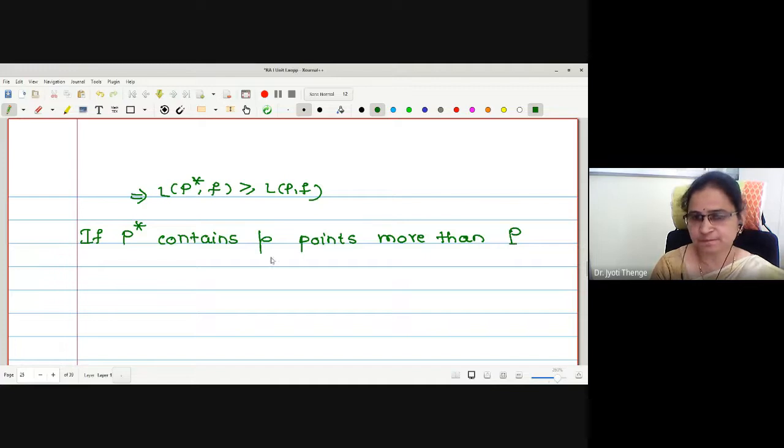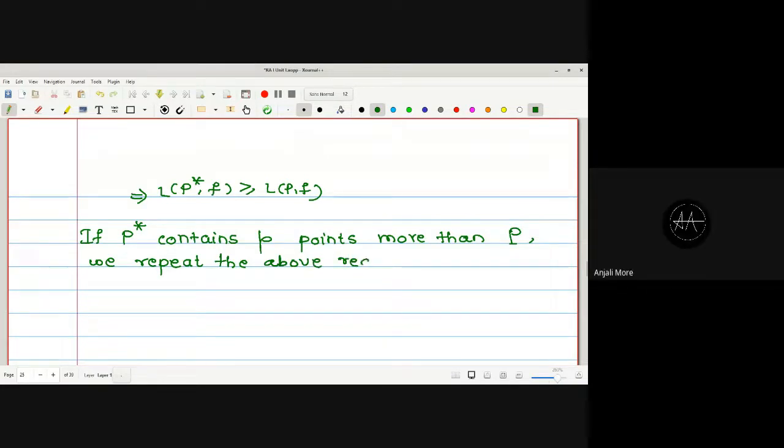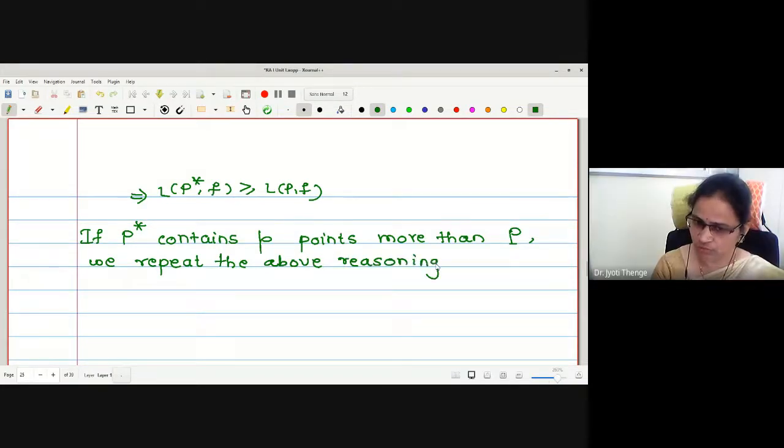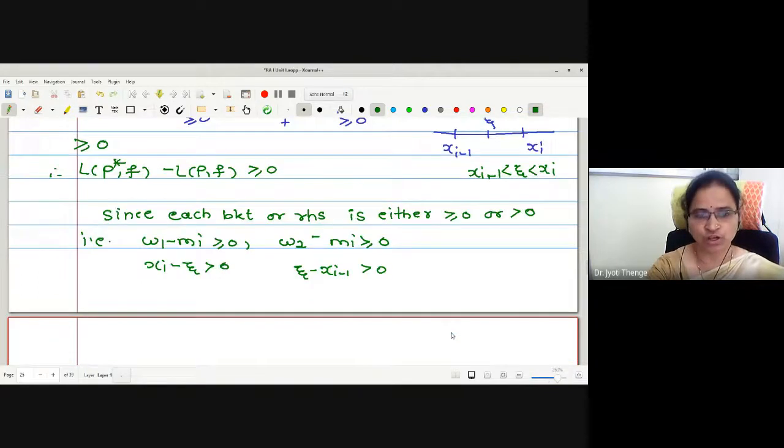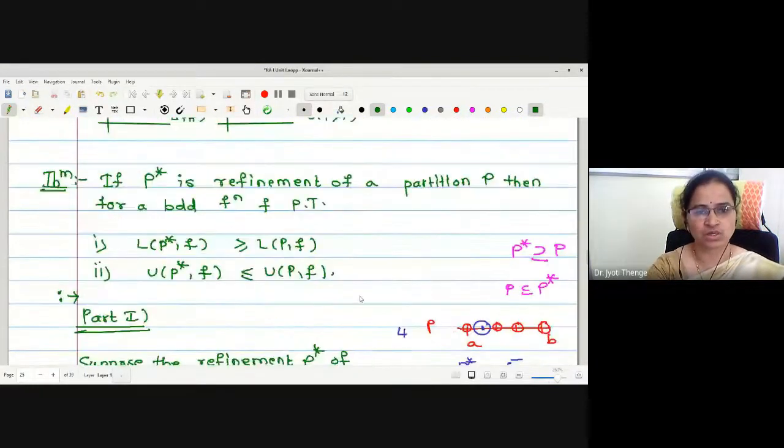If P star contains small p number of points more than P, we repeat the process. How many times do I have to repeat? We repeat the above reasoning p times, whether the result holds or not, and arrive at the same result: LP star F is greater than or equal to LP F. Hence the proof for the first part of the theorem, that the lower sum increases.